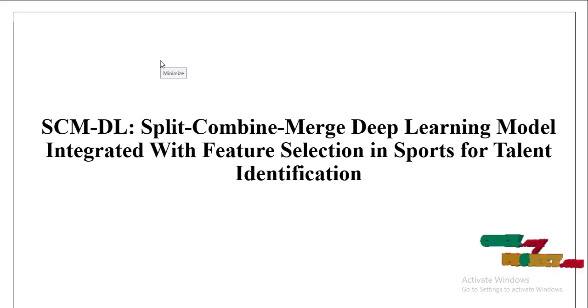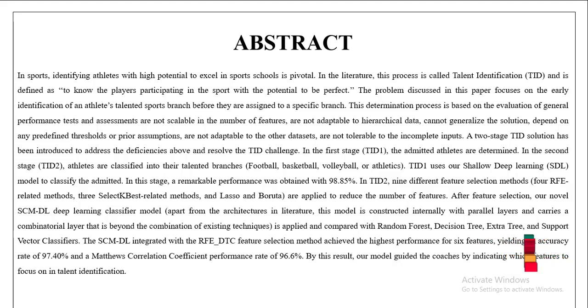Our project title is SCM-DL, Split Combine Merge Deep Learning Model integrated with feature selection in sports for talent identification. Our project abstract: in sports, identify athletes with high potential who can excel in sports schools. In the literature survey, this process is called the Talent Identification (TID) method, designed to identify players participating in sports with the potential to be perfect.